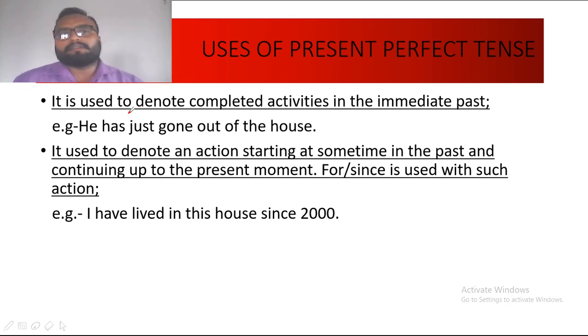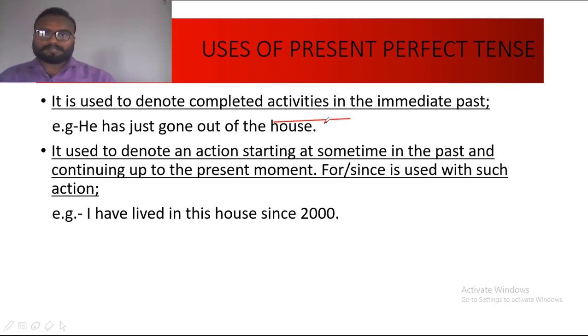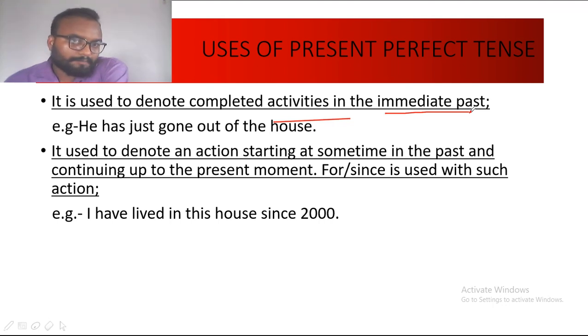Next is present perfect tense. It is used to denote completed activities in the immediate past. It means just right now, in the immediate past, the time which has just gone, the action has taken place in that time. So the example is, he had just gone out of the house.